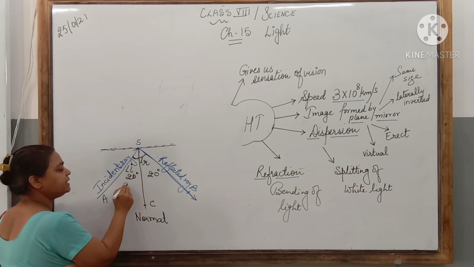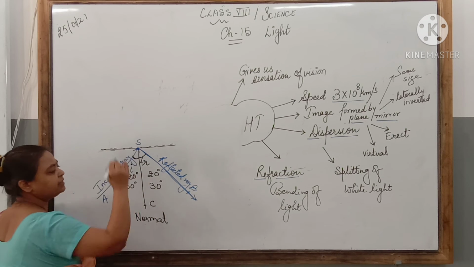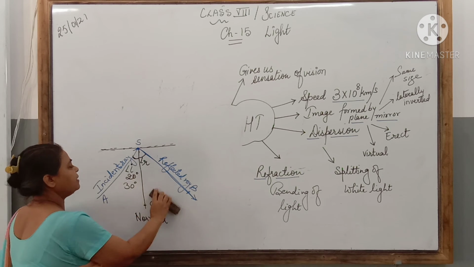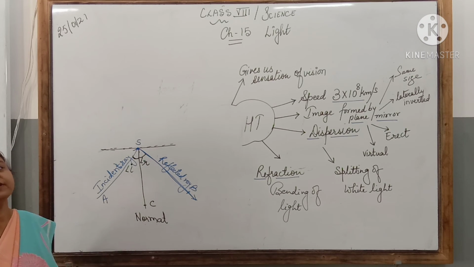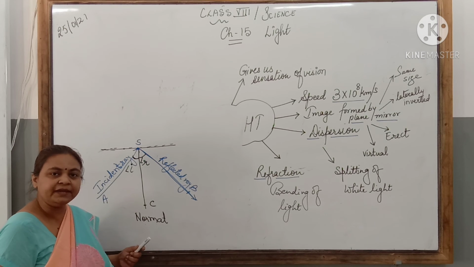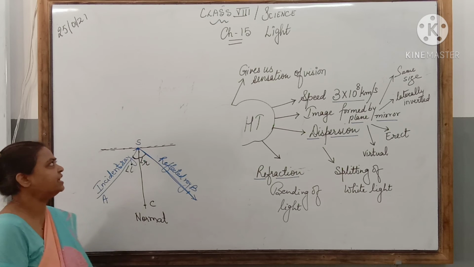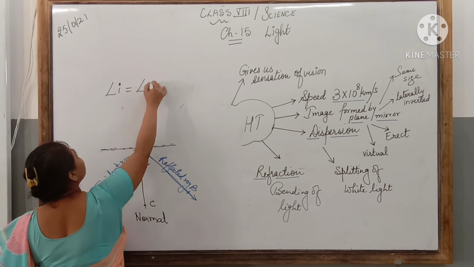If it is 30 degrees, the other one, that is angle R, will also be 30 degrees. So we can say that angle of incidence is always equal to angle of reflection. That is one law of reflection, right? So I can write here angle I is equal to angle R.